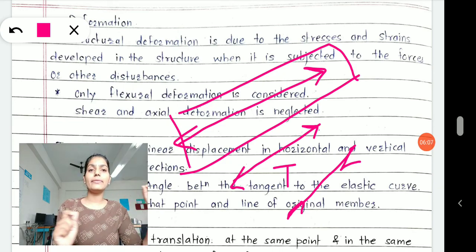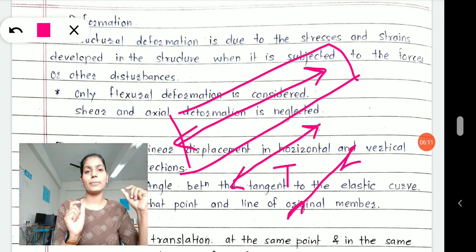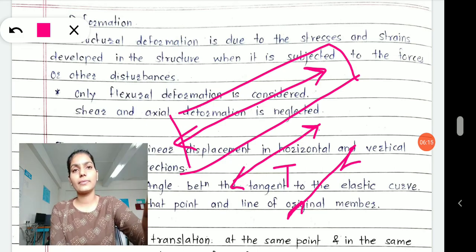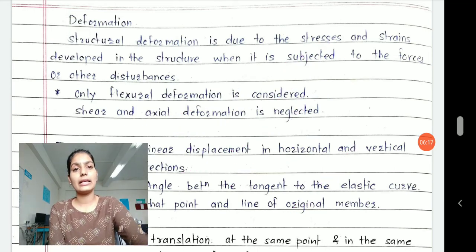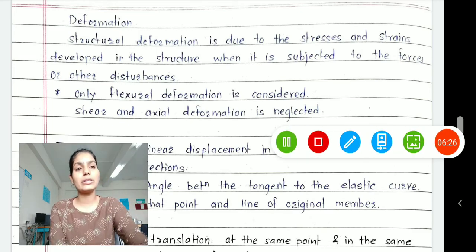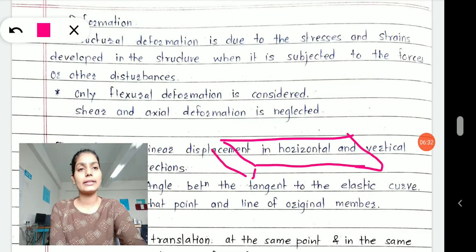That time the body will either get deformed in tension or get compressed, right? That is what we call deformation, a specific kind of deformation which is called axial deformation. Next is your shear deformation. Shear deformation occurs when, let's suppose we have two plates like this which are connected.